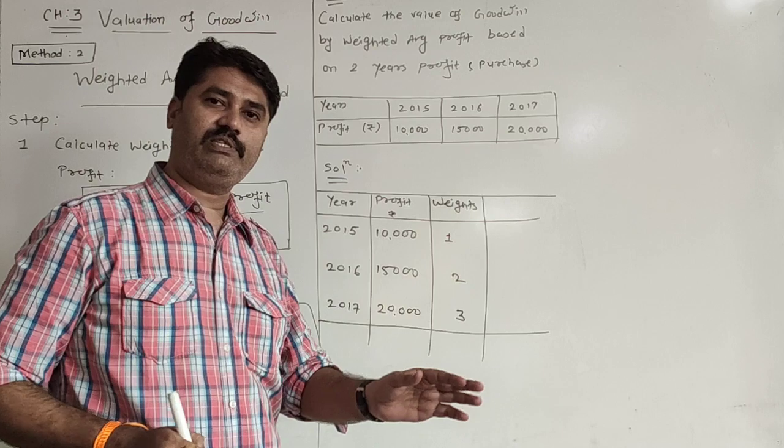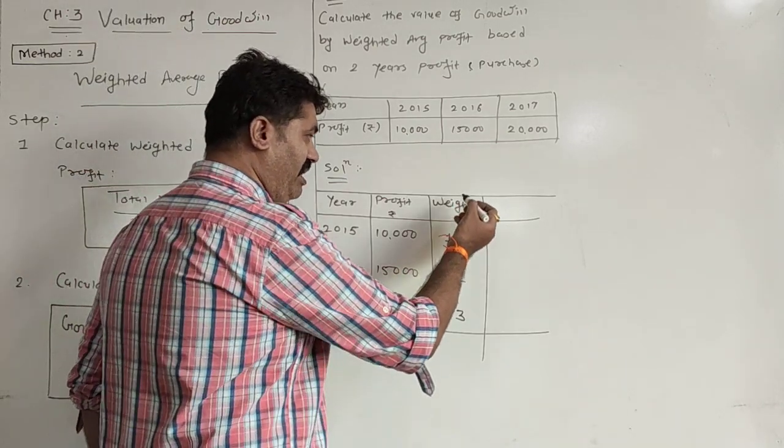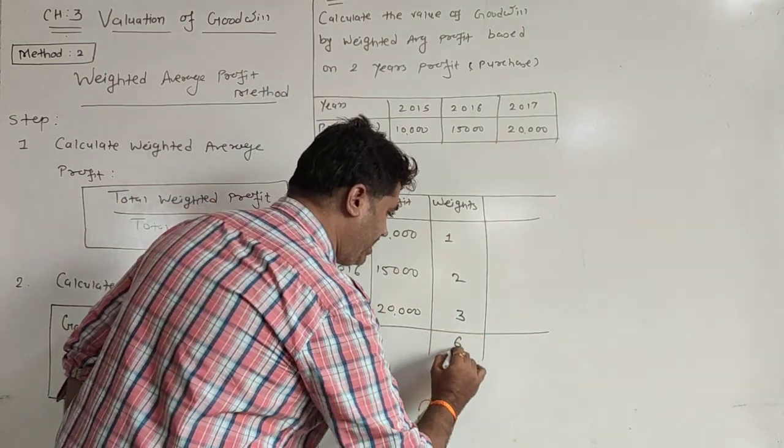1, 2, 3, 4, 5, 6, 7, 8. It should be in sequence only. We cannot skip any year. Now we have to make the total of this weight. It is 6.